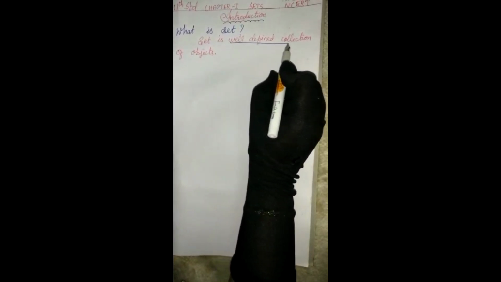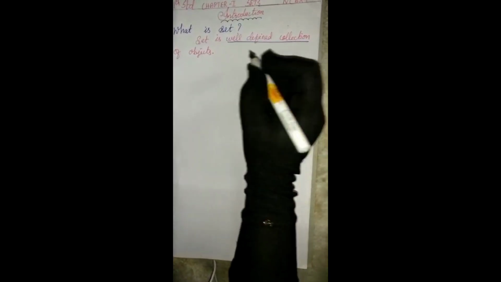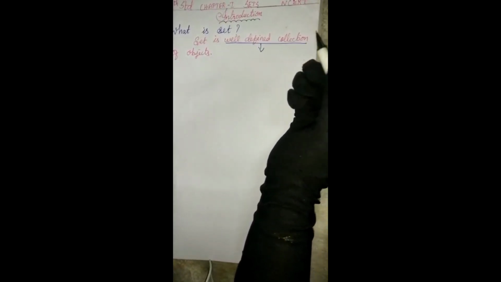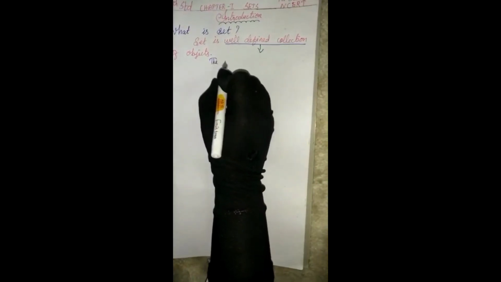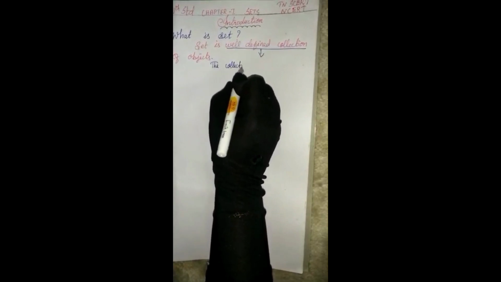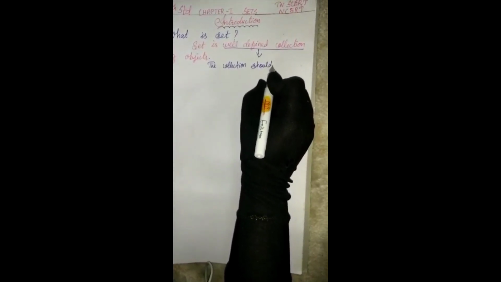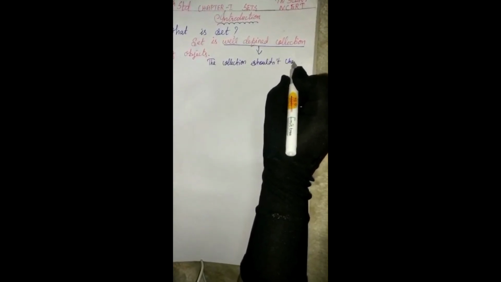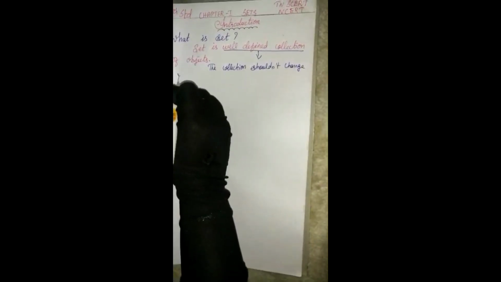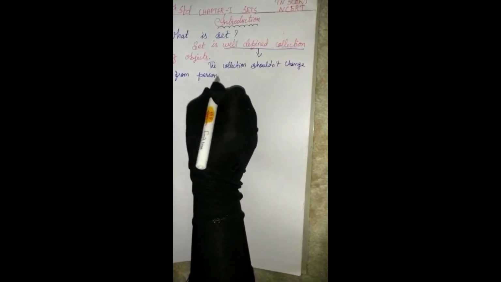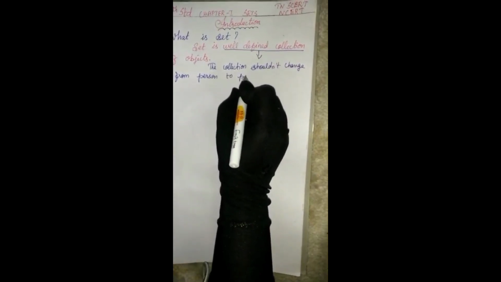Well-defined collection of objects. First we should know what is a well-defined collection. Okay, the collection shouldn't change from person to person. Let me tell you some examples.